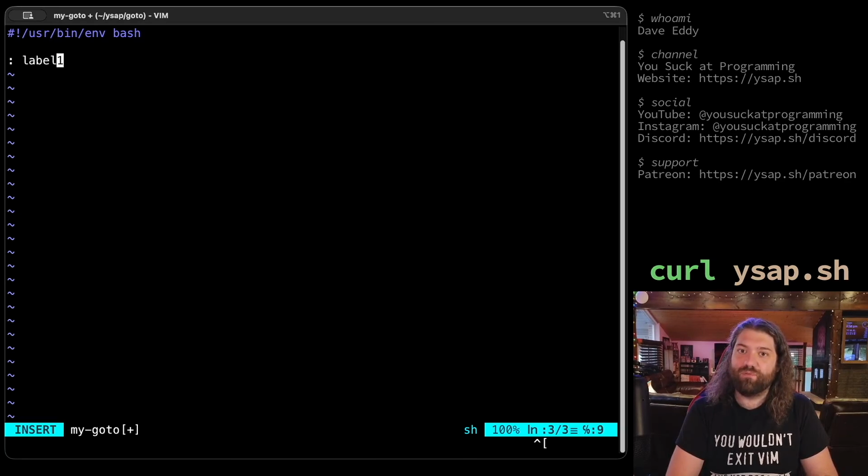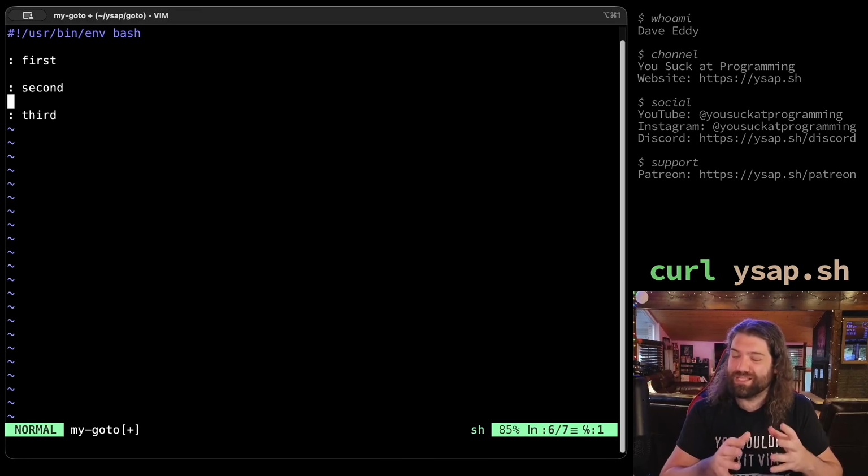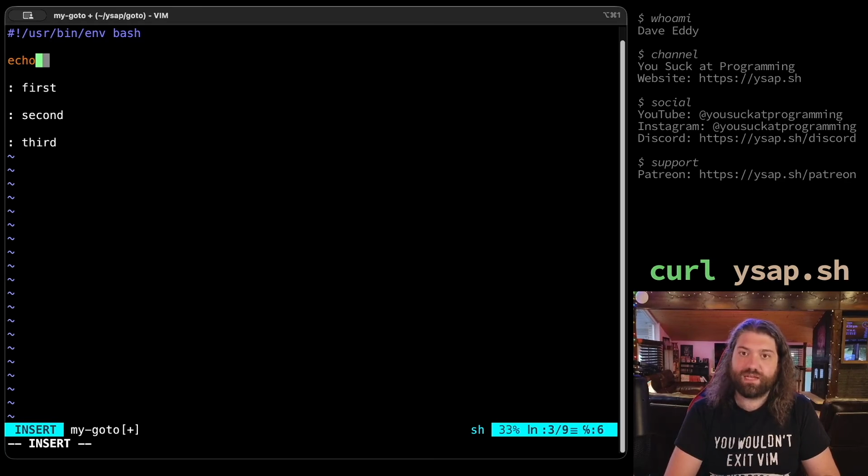So we're going to have label 1 here. Actually, let's just call this first. We'll do first, second, and third. So these are our labels. We're going to override the colon command. This is what I think is going to make sense here. So let's echo foo here. Let's echo bar here. Baz here,